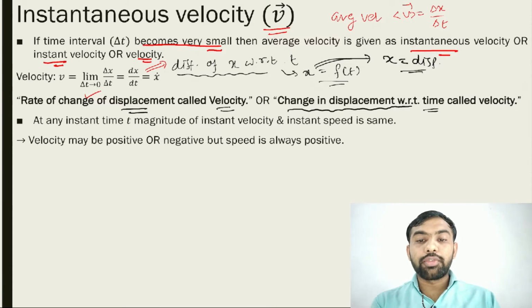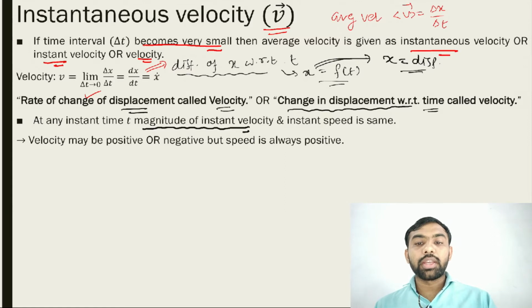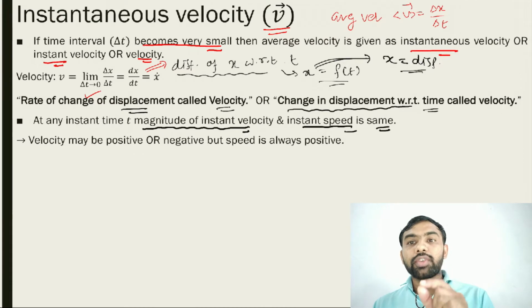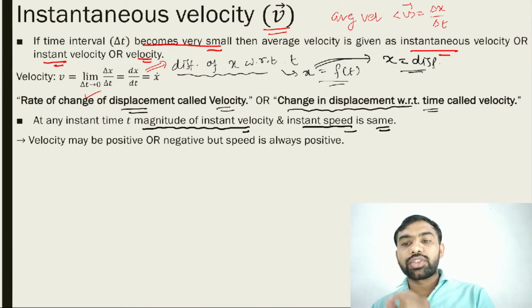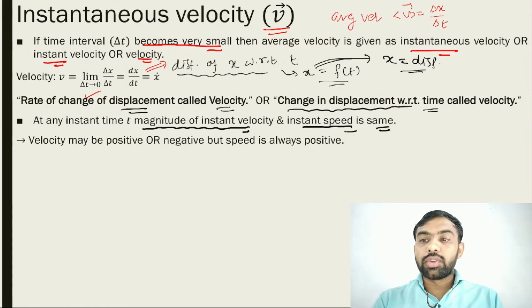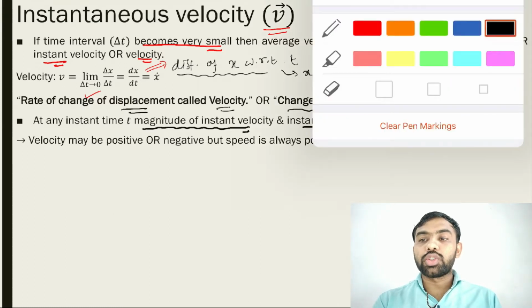At any time t, the magnitude of instant velocity and instant speed must be the same, both are the same. If you find the magnitude of the instant velocity and the magnitude of the instant speed, then both are the same. Why? You must understand this. If you consider a very small time interval, it means very small displacement and distance both.